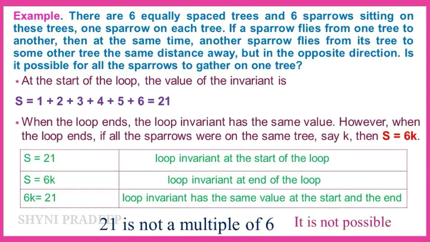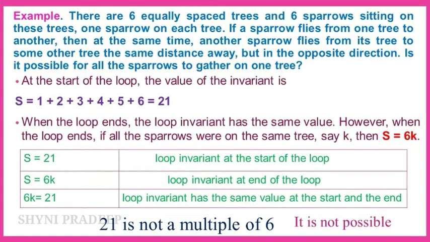So the question is, is it possible for all the sparrows to gather on one tree? No, it is not possible, because 6k is not equal to 21. 6k and 21 are not the same value. But the loop invariant has the same value at the start and the end. Here 21 is not a multiple of 6. So the desired final values of the sparrow indices are not possible with the loop invariant. Therefore, all the sparrows cannot gather on one tree.